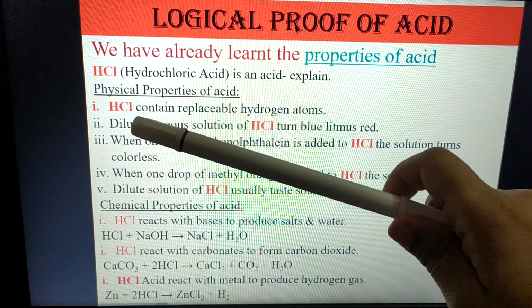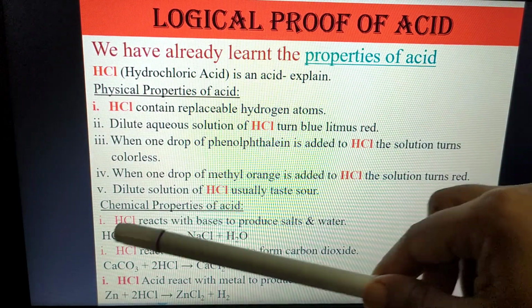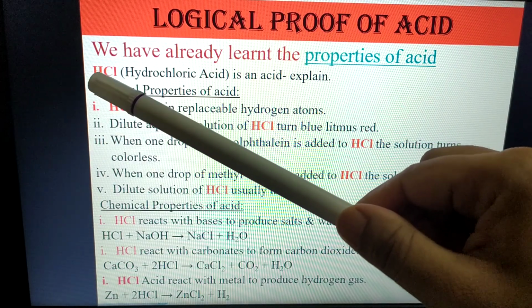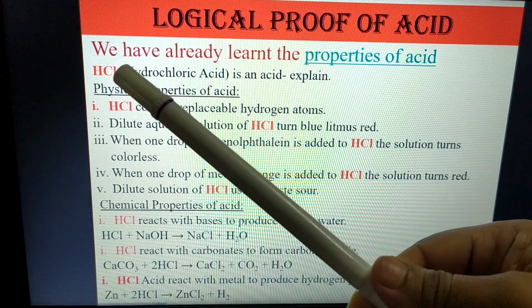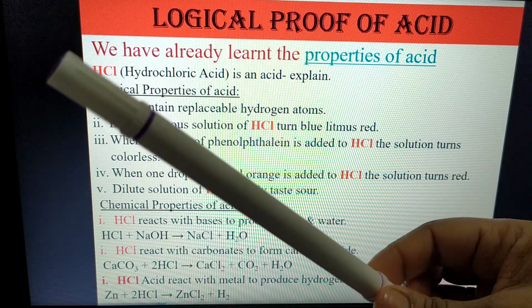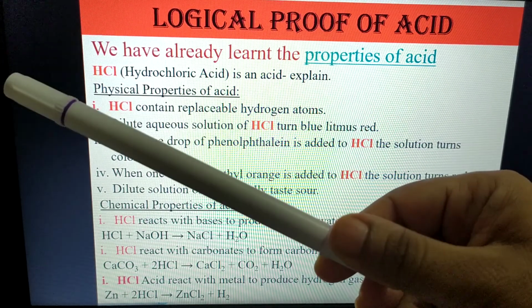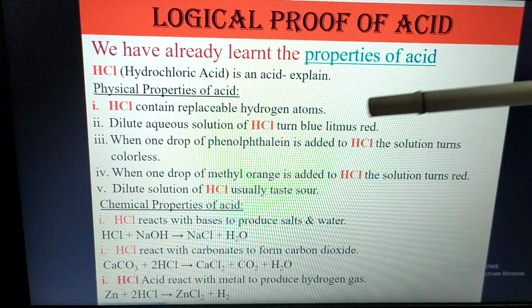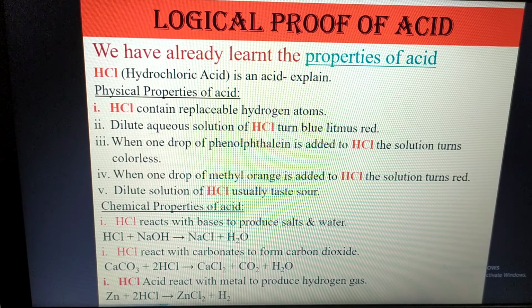In that case, how will you write? Just replace HCl with sulfuric acid. That means here it is HCl, but if the question is about sulfuric acid, H2SO4, then you will change this HCl with H2SO4. That's it. Go on. So did you understand?